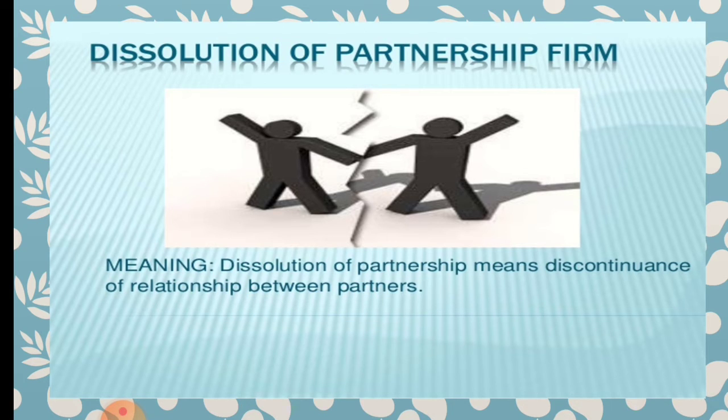So there are two types. One is dissolution of partnership and another one is dissolution of partnership firm. When the relationship present between all the partners comes to an end, it is known as dissolution of a firm. Say, for example, there are 5 partners in a firm: A, B, C, D, and E. If the relationship between all these partners comes to an end, it is known as dissolution of firm because all the partners constitute the firm.